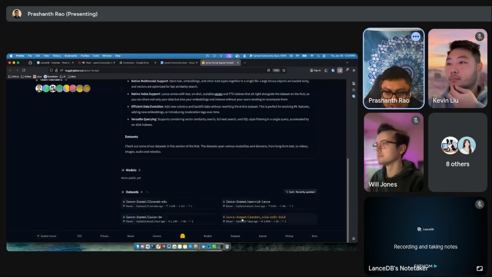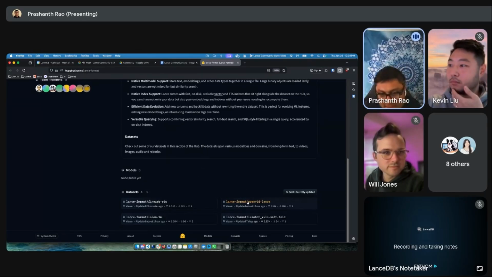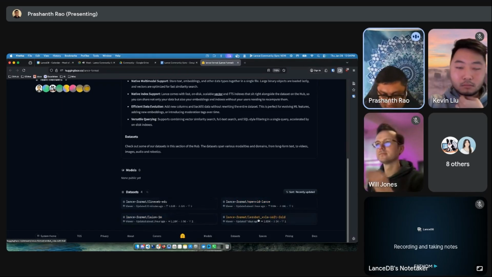And right now there are a few datasets uploaded here. We're going to be doing a lot more work to update different kinds of datasets in different domains, all the way from image, audio, robotics, biomedical, like multiple other domains. But right now we have different modalities covered. We have a text dataset, we have a video dataset, and we're working on the robotics one, and also an image dataset here.